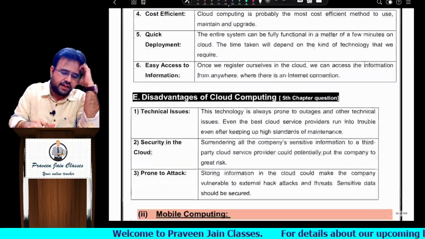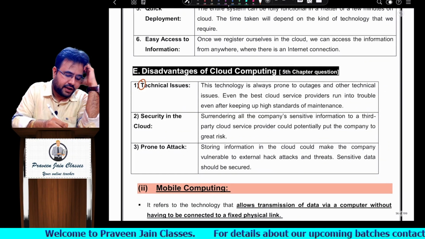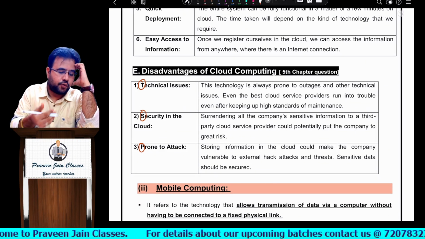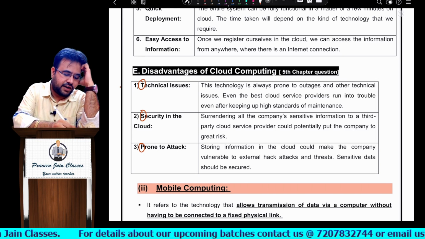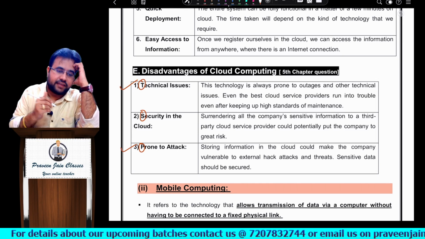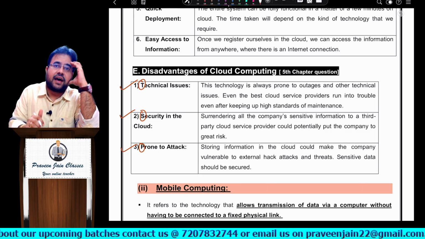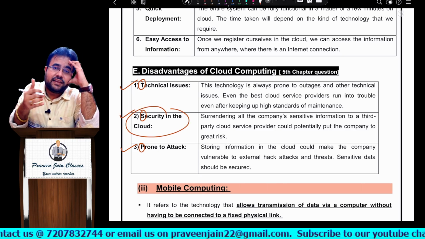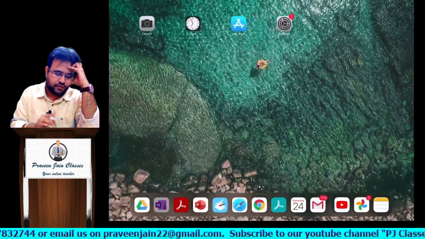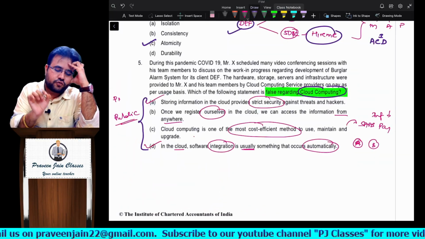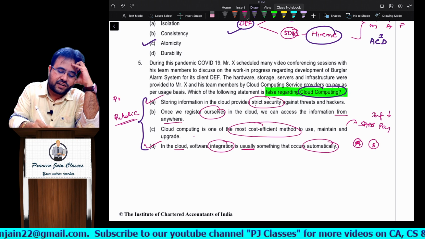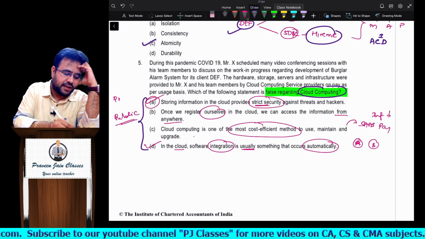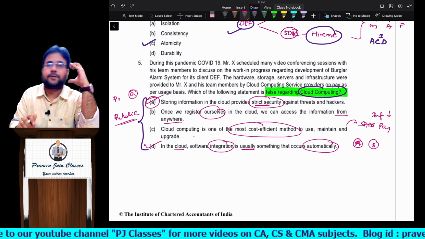So they give disadvantages, maybe TPS memory technique is what I have seen. I have told you. So can I say technical issues is one disadvantage, prone to attack is another disadvantage, security is another disadvantage? So can I say security is a disadvantage? Security is always a concern in a cloud, sir. But he is saying what, sir? Once you store the information on a cloud, there is a strict security. Can I say this statement is incorrect? So the answer is clear, right?